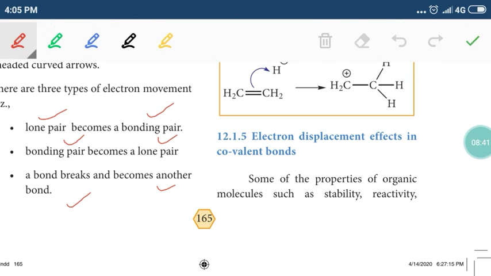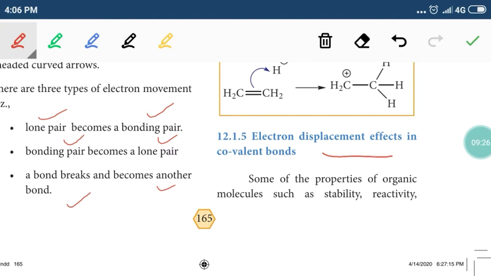Next, electron displacement effects. This is mainly caused by heteroatoms and the environment. So in a substrate molecule, some of the heteroatoms nearer to the carbon will make some displacements. You take ethyl chloride, CH3CH2Cl. The chlorine is a heteroatom. The chlorine attached to carbon is making an electron displacement. So the heteroatoms present in the molecule and nearby reagents, many things are responsible for the displacement of electrons within the molecule.